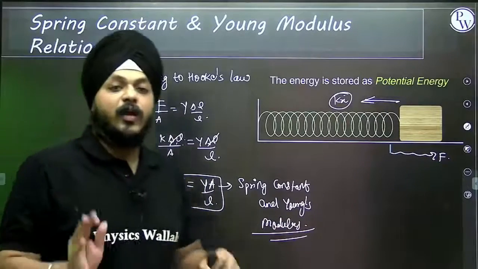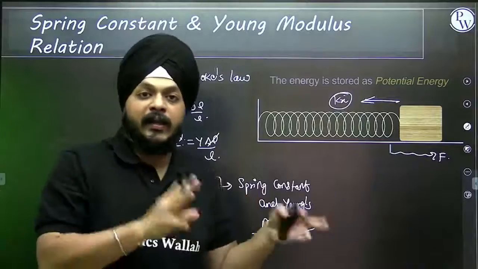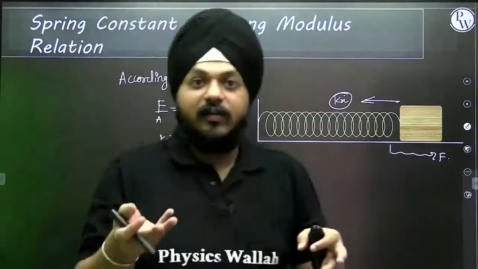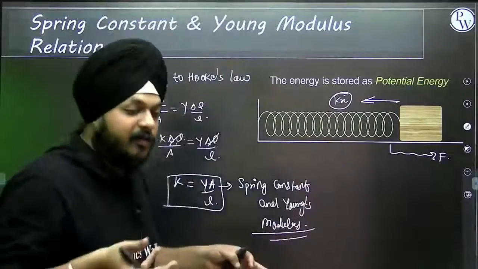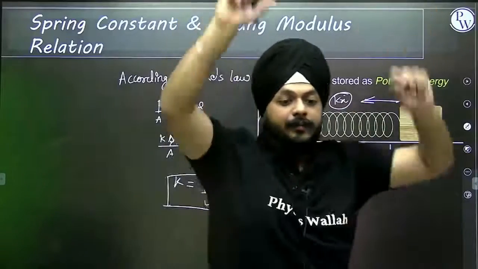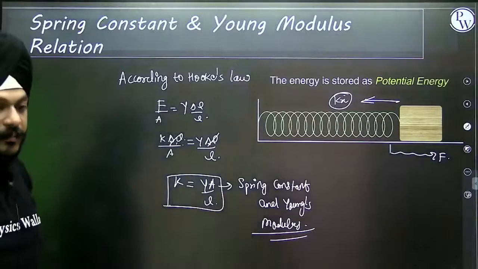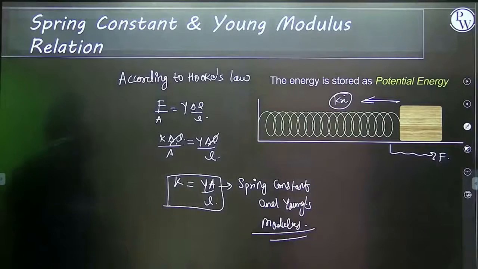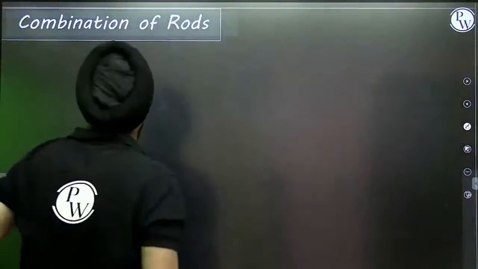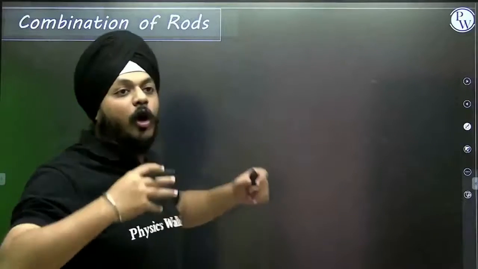And this relation we are going to use in determining the new results when springs are connected in series and when they are connected in parallel. Combination of rods.